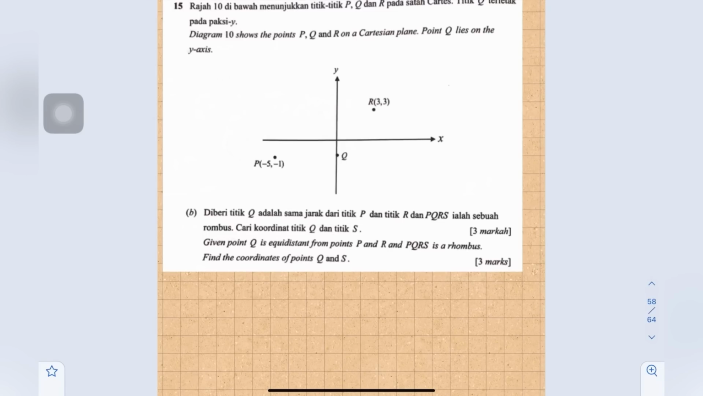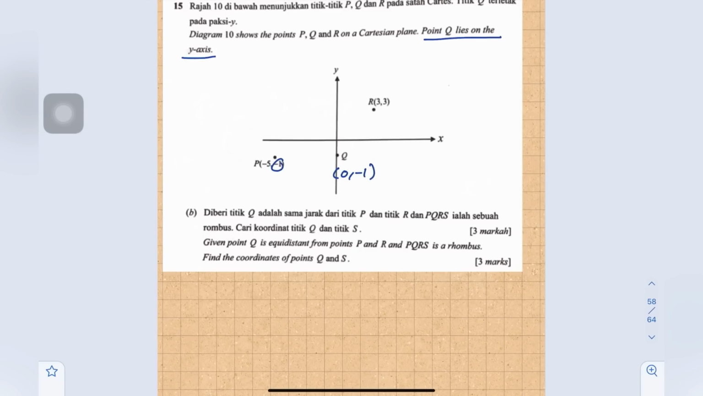B. Given point Q is equidistant from points P and R and PQRS is a rhombus, find the coordinates of points Q and S. Given point Q lies on the y-axis, meaning the value of x is 0. Here is negative 1, so the coordinate y is negative 1.